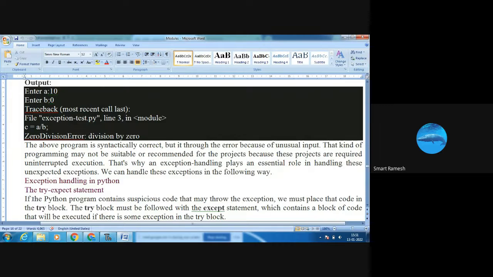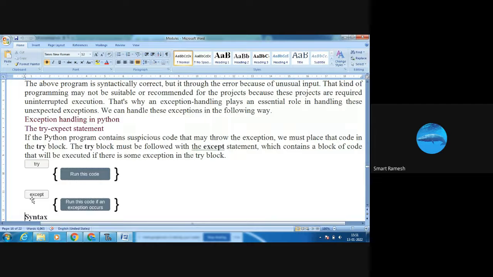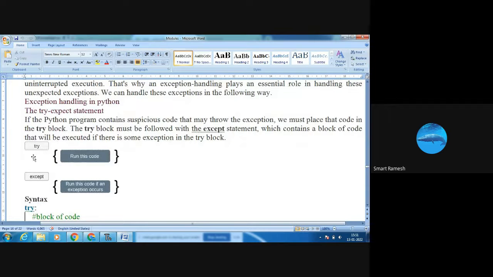How do we handle the exception? Here see the syntax: try, run this code, next except, run this code. If there is any suspicious code, any doubtful code, where we doubt whether it will work or not, we need to put that code in the try block.